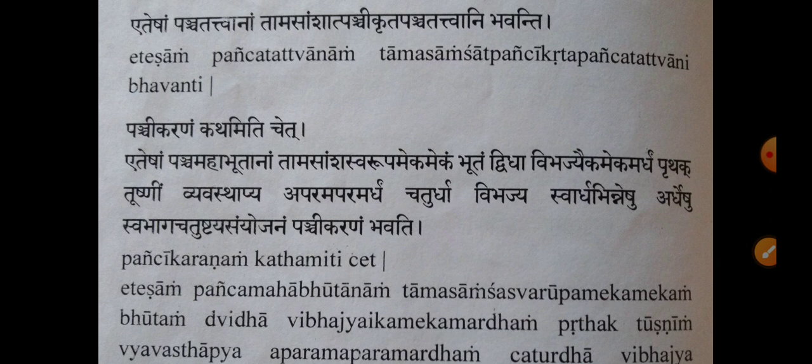So, that process of grossification, to move from subtle elements to gross elements, to migrate from subtle elements to gross elements, is called panchikaranam. So let's move further.